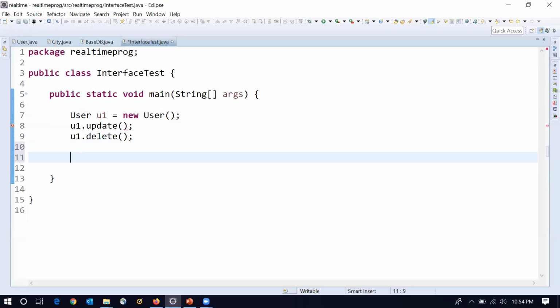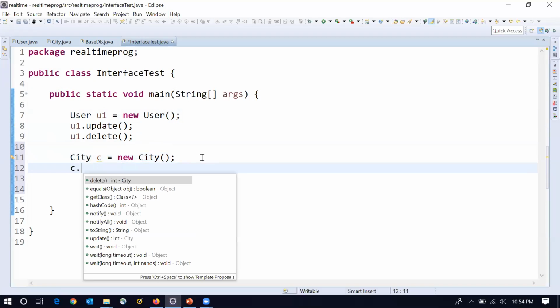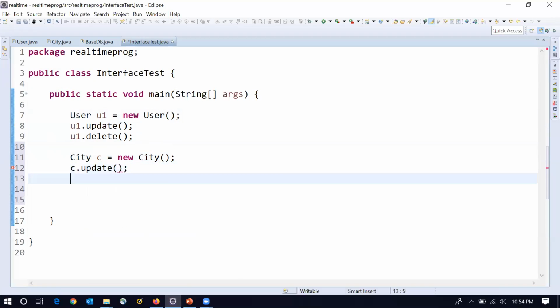In the same way, if I want to update city related data, I can create an object for City: c is equal to new City. Now c.update, c.delete.